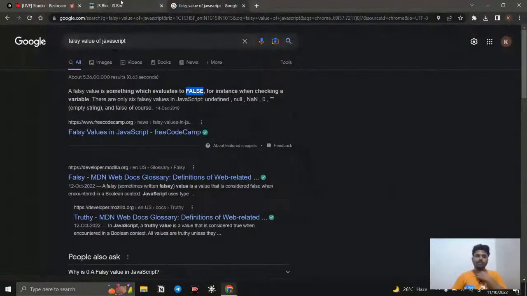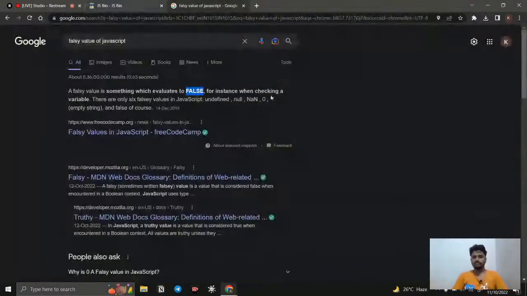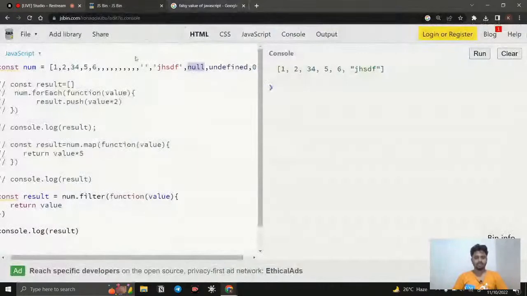Other than that, any value, a string, a number, -1, plus 10, other than these falsy values, 0, -0, plus 0, whatever that is, it is going to be false only. So other than these values, whatever we have inside our array or in our data is considered a truthy value.